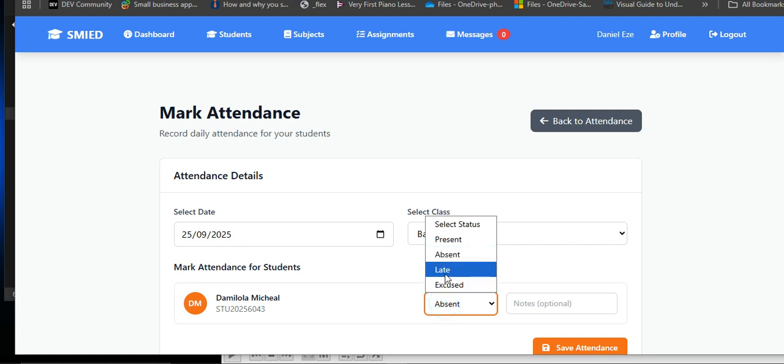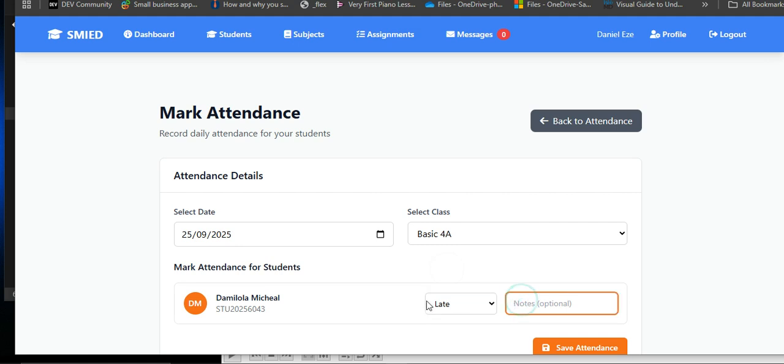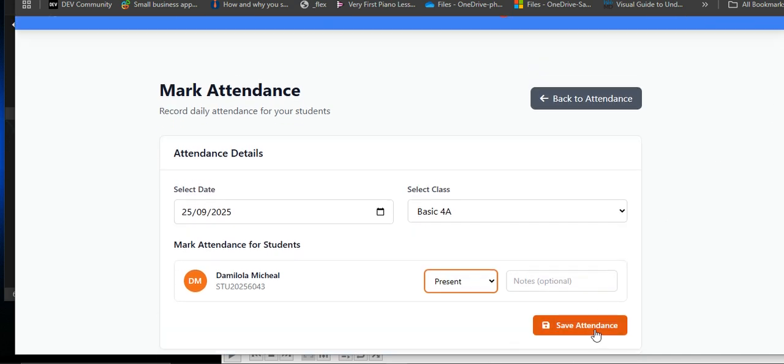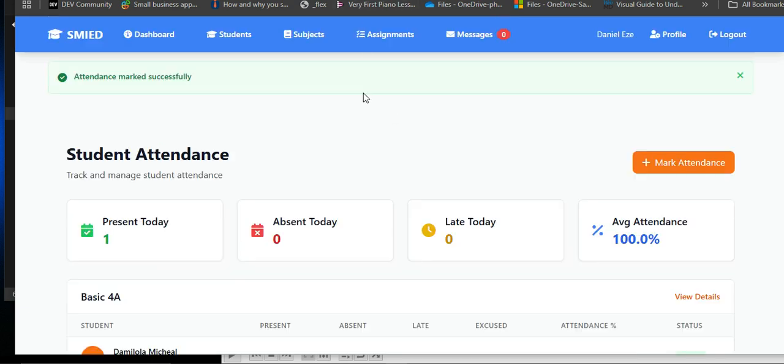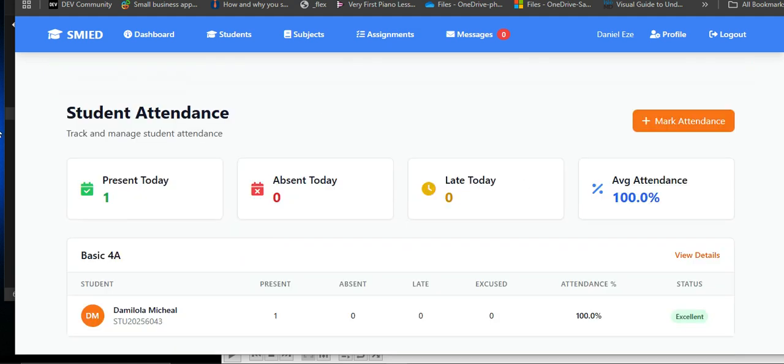And sometimes while the teacher is marking the register, a student or pupil may come late and you may want to add a note for that too. So you can always do that here. So here let's just add present. And when you do that for all the students and pupils, then you can go ahead to save attendance. On the dashboard, you see present today, 1. Nobody's absent, nobody's late, because we only have one student.